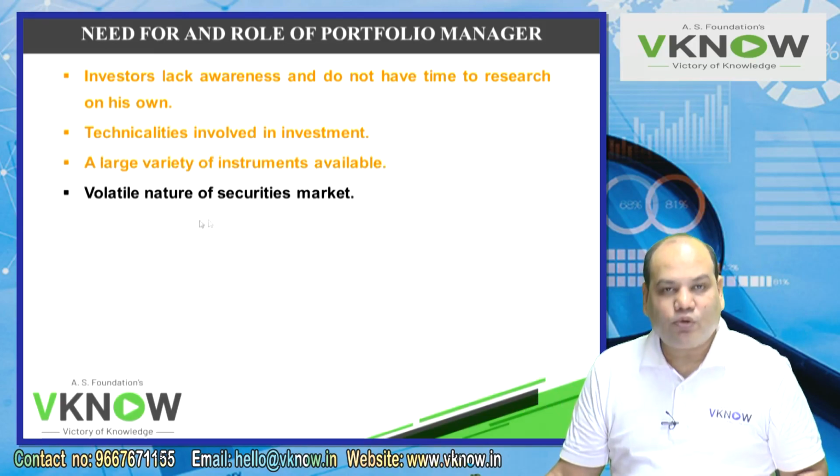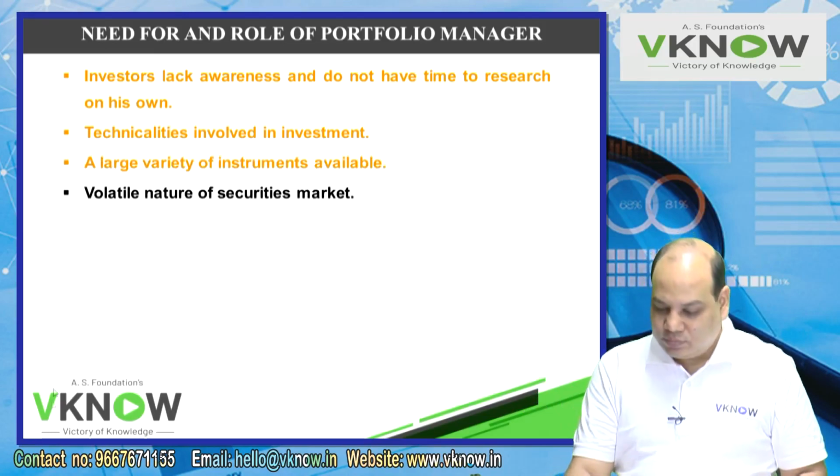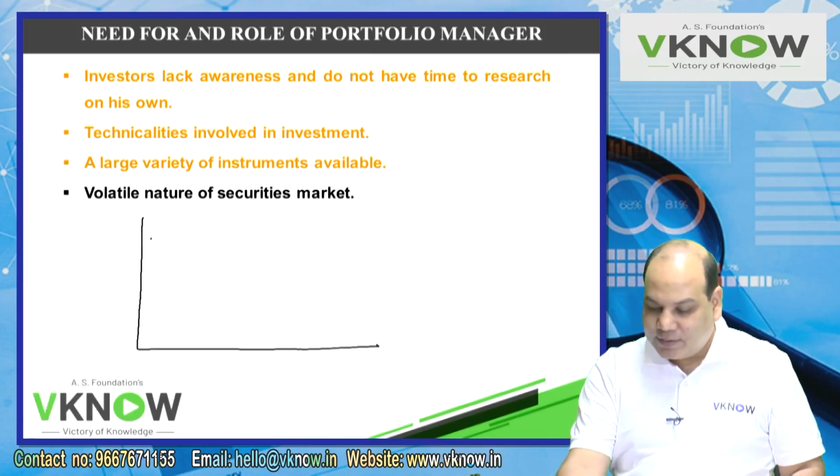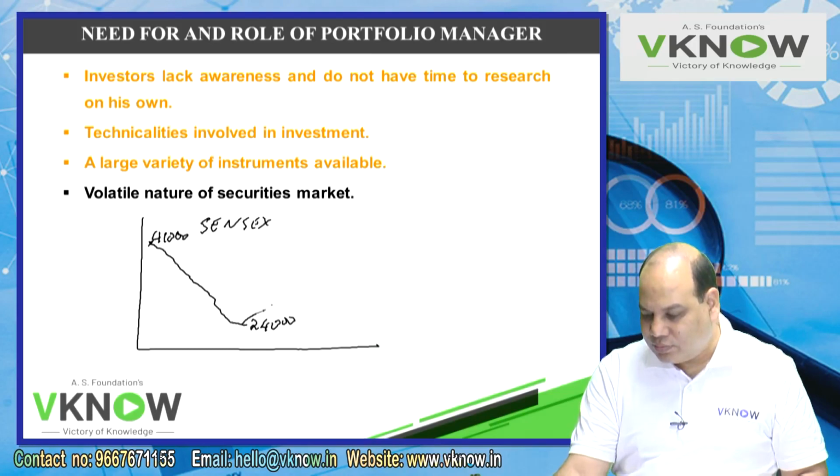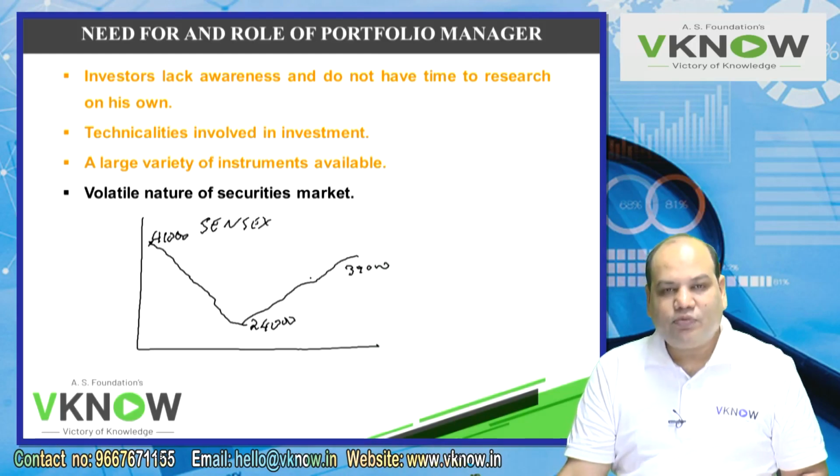Security markets are volatile. Those who observe the security market will see that the Sensex was 41,000 points, then it dropped, it became 24,000 points, again it rose to 39,000 points. So this is very volatile.